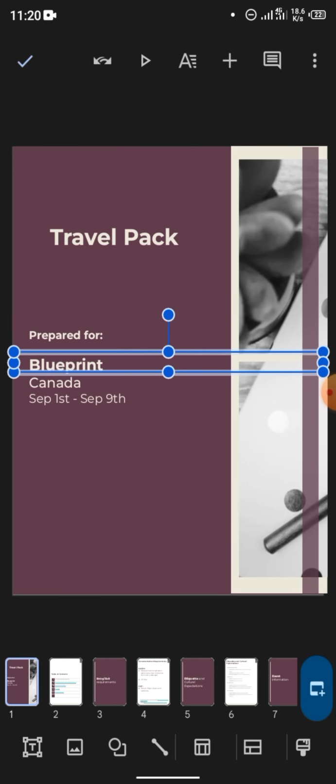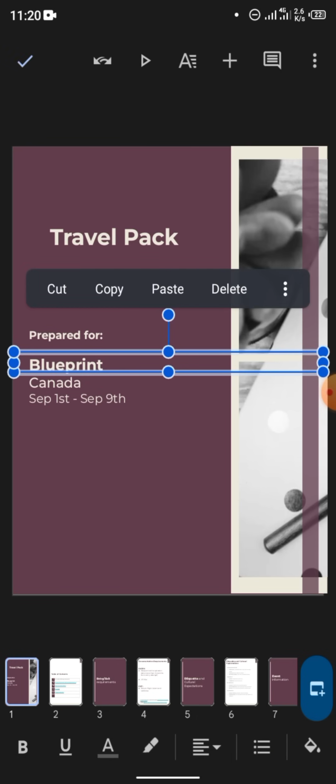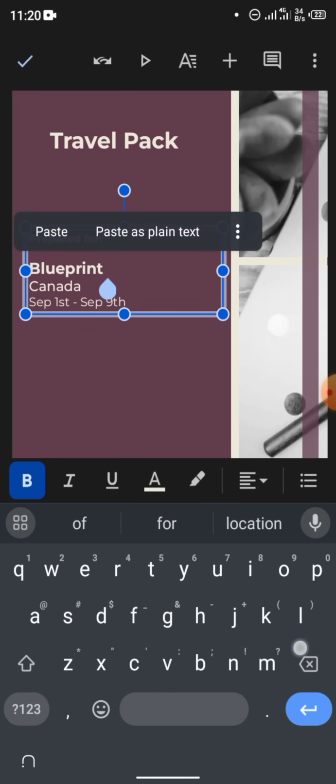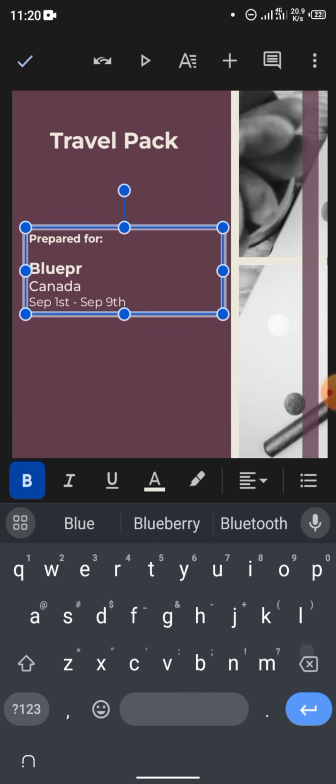It's going to come out like this. Then tap on this text, then you are going to double tap it. Okay, you double tap it, then you edit the name. See this blueprint that is here, just remove it, put your own name. Okay, this is my own name that I put here.